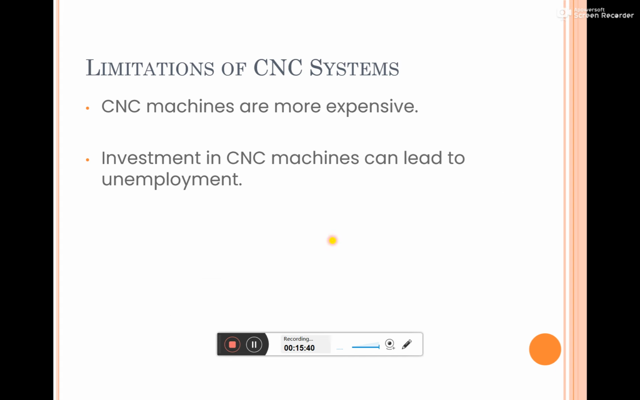Coming to the limitations, CNC machines are more expensive because high-end computer systems, different types of sensors, and machine control units are used. All these things are connected with a high cost, so a high investment is required if you want to install CNC. That is the major disadvantage. Also, because these processes are entirely automated, with a high amount of automation, it can lead to unemployment. That is also one limitation of using these automated systems.